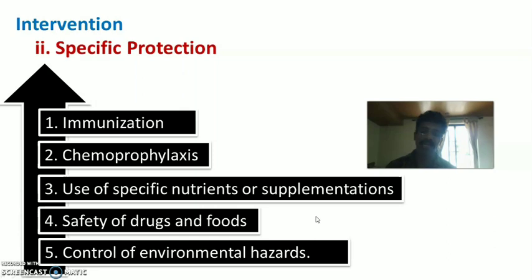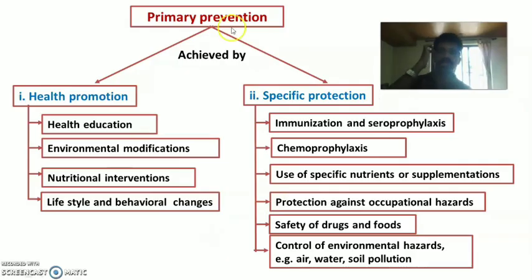Then control over the environmental hazard to prevent the pollution of the air, water, soil etc. So control of the environmental hazards. So this all comes under the factors that come under specific protection in the primary prevention as measures. So in short, primary prevention has two specific interventions, health promotion and specific protection.